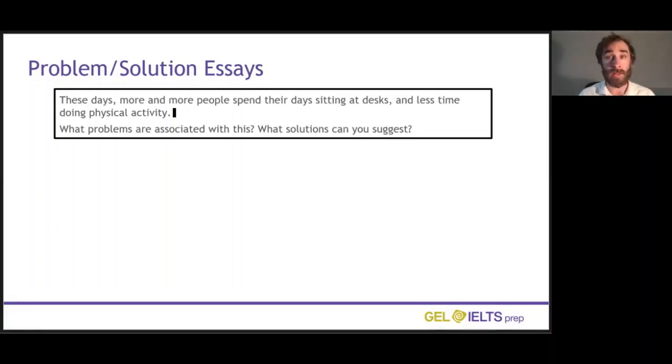So this is a question about unhealthy lifestyles. It talks about people spending their days sitting at desks and the fact that we're doing less physical activity. So we're not exercising enough. What problems are associated with this? So it's asking us for the consequences, not the causes, but the consequences. And as always, we need to suggest some solutions. As always, I have brainstormed some ideas in my plan for the problem paragraphs, and I've brainstormed some ideas for the solution paragraphs. I'm going to show you one of my ideas for the problems.